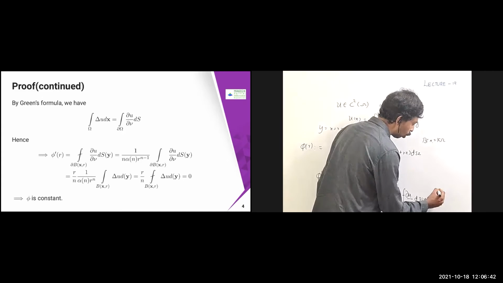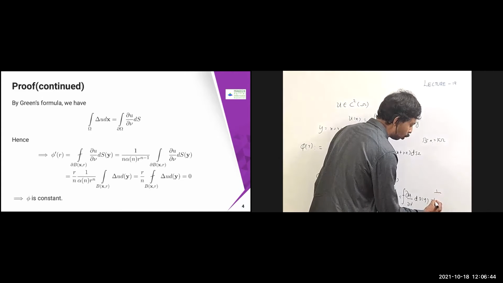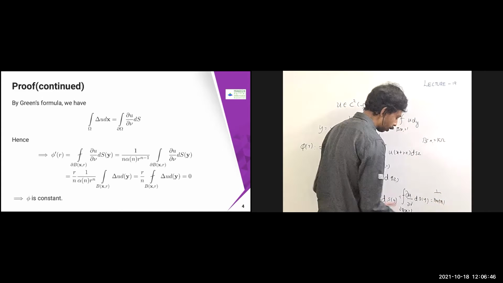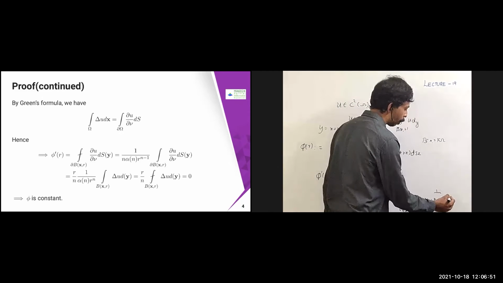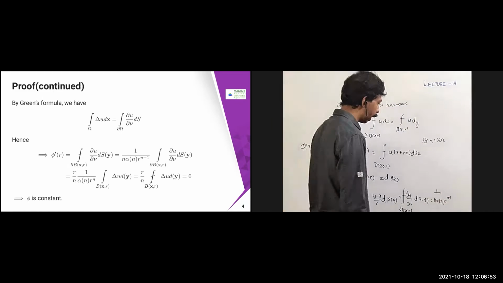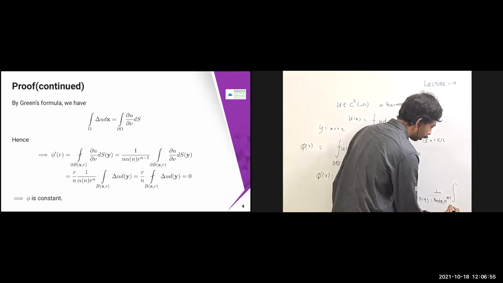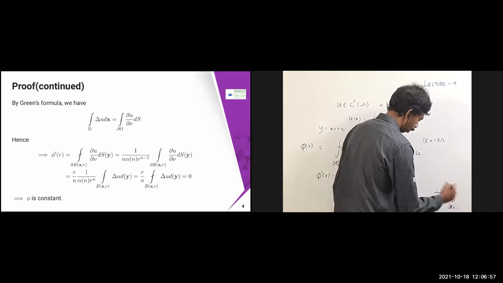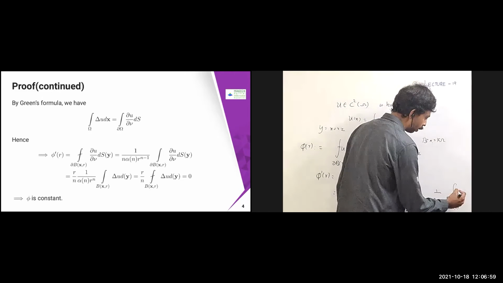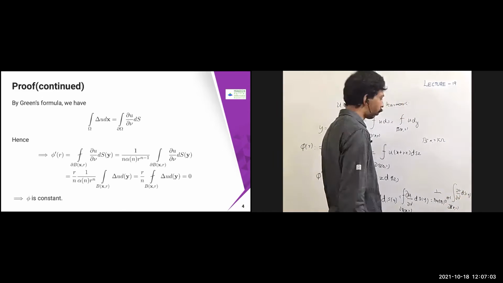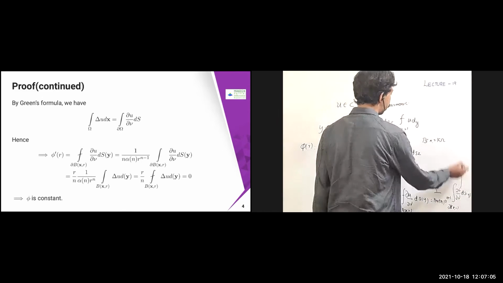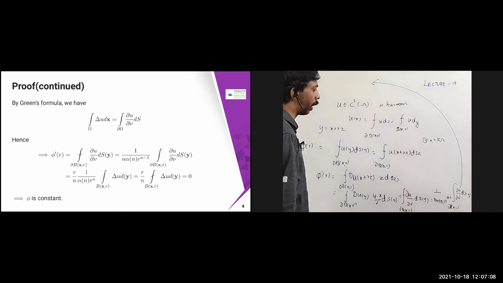You are going to get 1 by n into alpha of n. I'm just applying the average integral formula, r power n minus 1, integral over dou B of x, r, dou u by dou nu dsy is going to come. Now this one I'm going to write as follows.